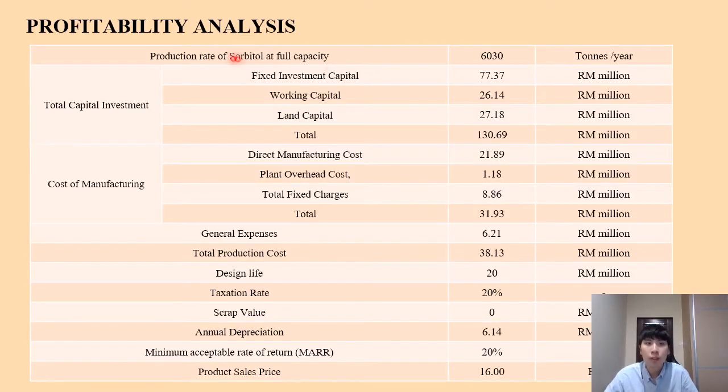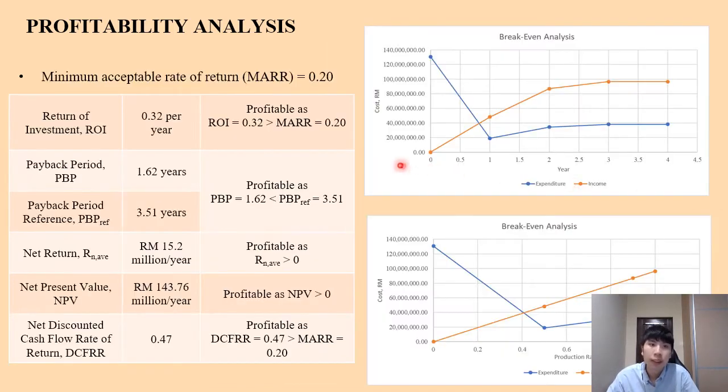So from here, I will talk about the profitability analysis. The production rate of sorbitol at full capacity is around 6,030 tons per year, and our product sales price is 16 ringgit per kg. Our MARR is around 20%, and from there we calculated our ROI, which is 0.32 per year, larger than the MARR. So the project is profitable.